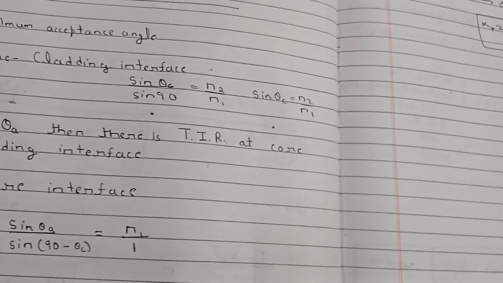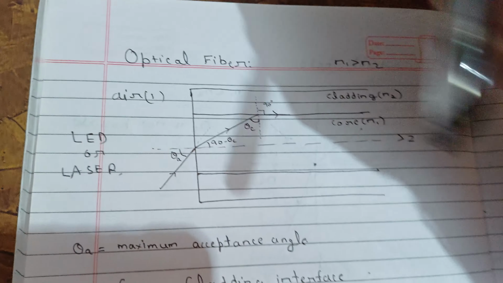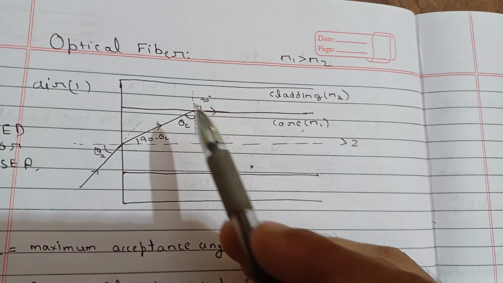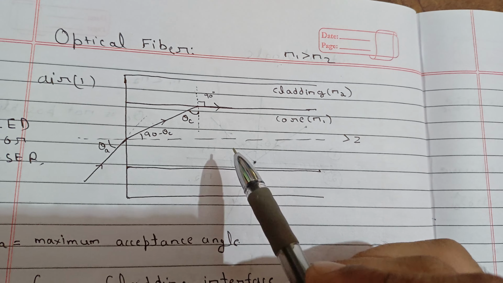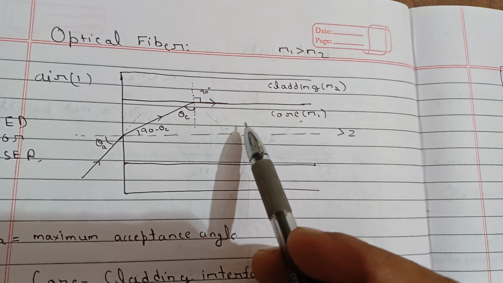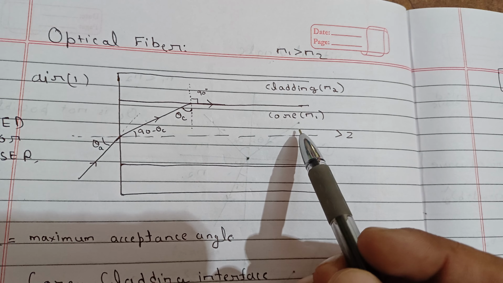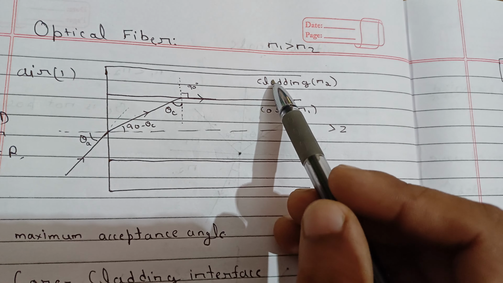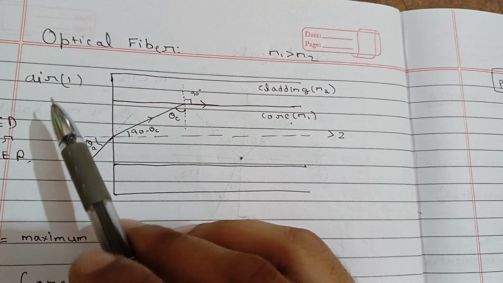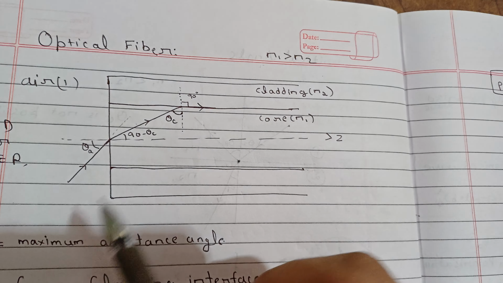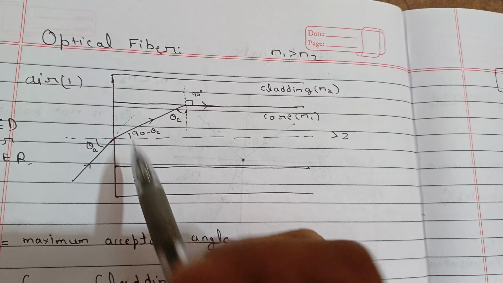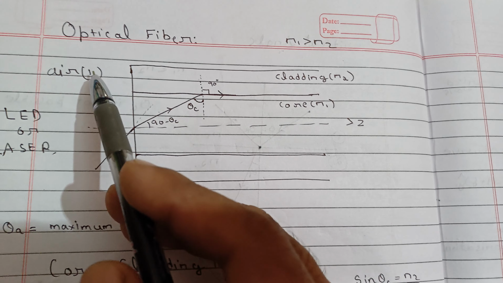So let's move forward and see the implementation of the critical angle, that is, in the optical fiber. Let me explain the structure first. This is your cladding, this is your core, and this is your air. So this is your fiber. Inside it there are two media, the cladding and the core, where the cladding is the lighter, rarer medium, and the core is the denser medium as compared to it. The core is also denser as compared to the air. So n1 is greater than n2, where n2 is here and n1 is here, and outside the optical fiber we assume the refractive index is 1.